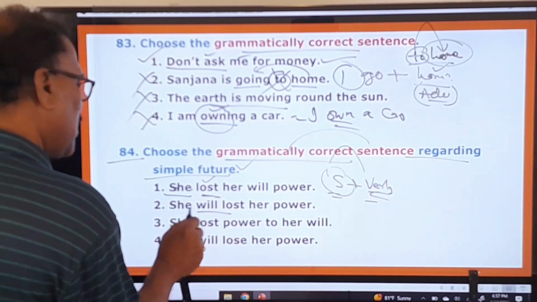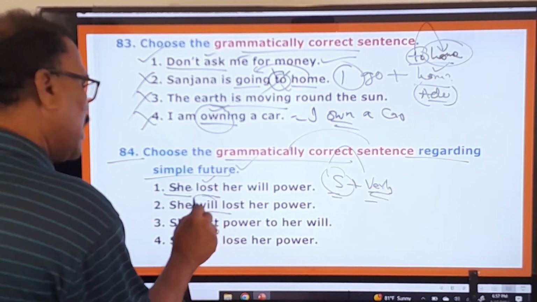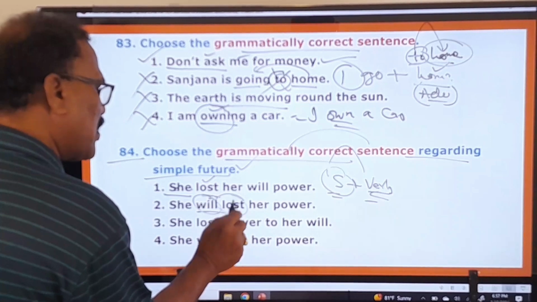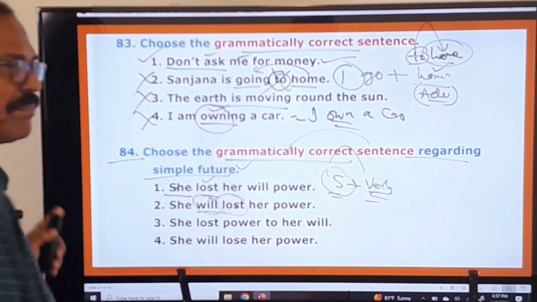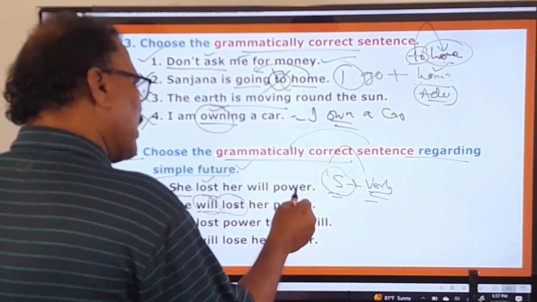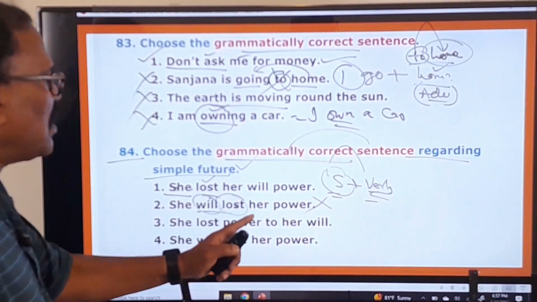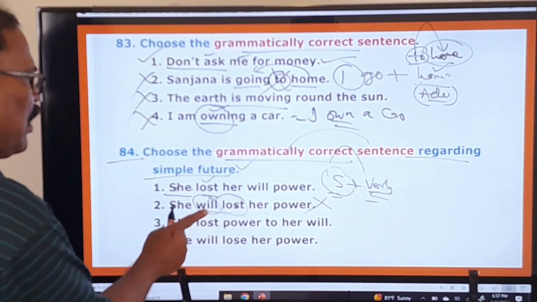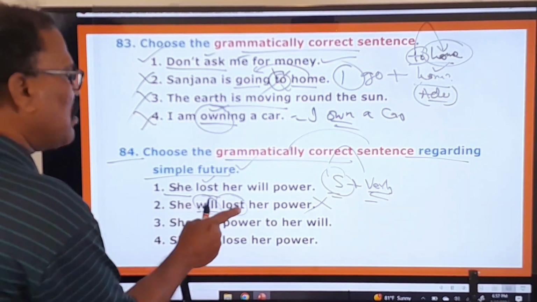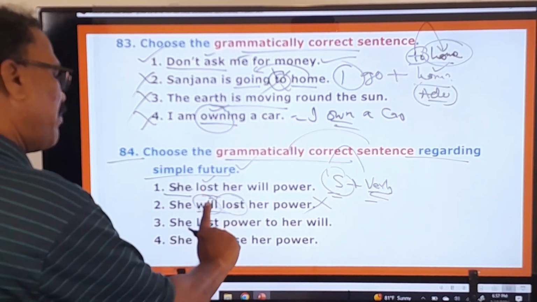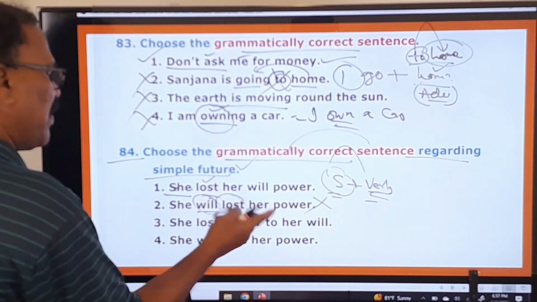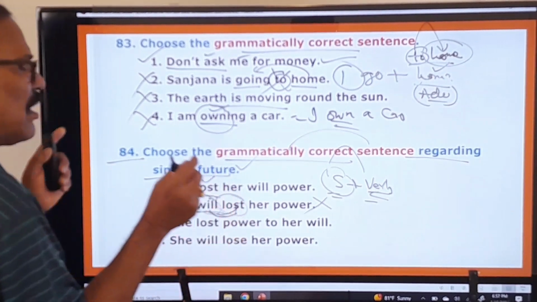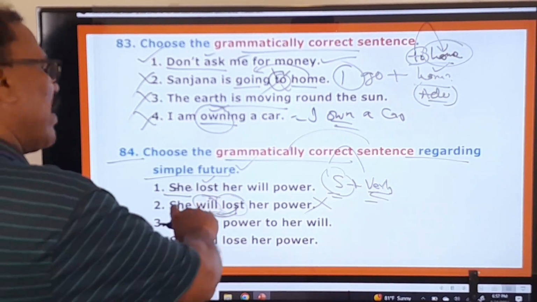She will, this is in simple future, but will is simple future, but verb is in the past tense. After will you cannot say lost. This is therefore ungrammatical. She will lost anadam ungrammatical. Will పక్కన బేస్ ఫామ్ వెర్బే ఉండాలి. షీ విల్ లూజ్ అని ఉండాలి, బట్ లాస్ట్ అని. సో విల్ ఓకే ఫ్యూచర్, కానీ లాస్ట్ అనేది past tense verb. These two things do not come together. Therefore this is quite ungrammatical.